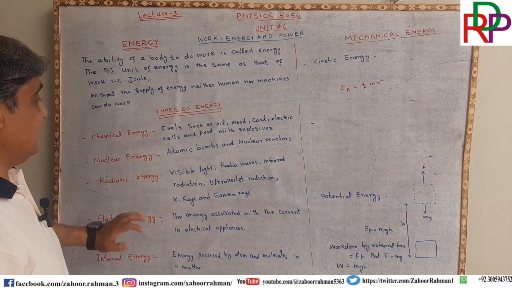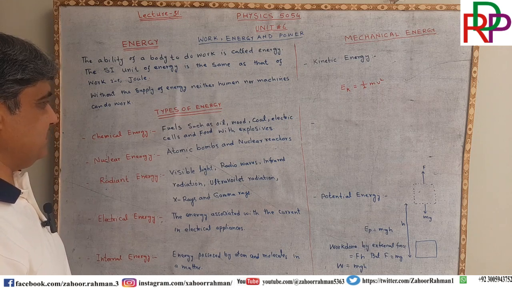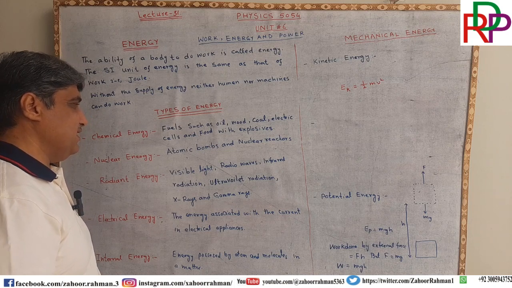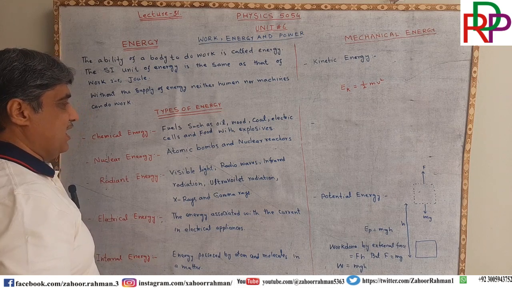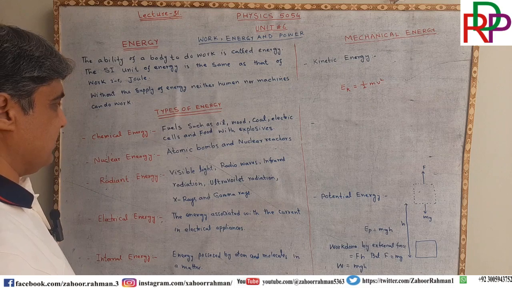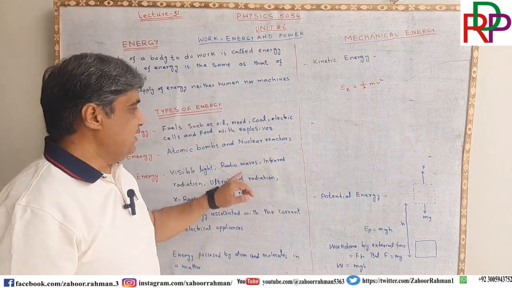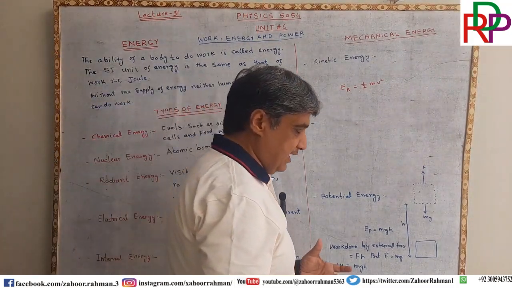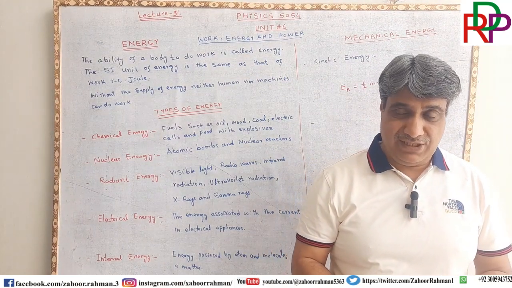These are called chemical energy. Food gives energy to our body, and that energy in the food is stored in the form of chemical energy. Also, energy in explosives is stored in the form of chemical energy.